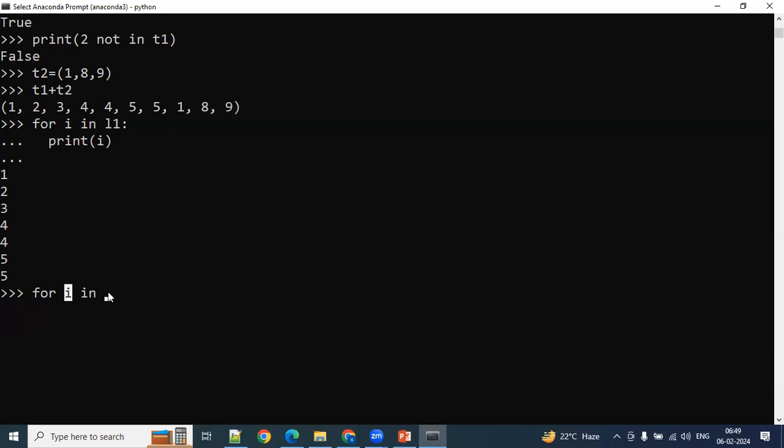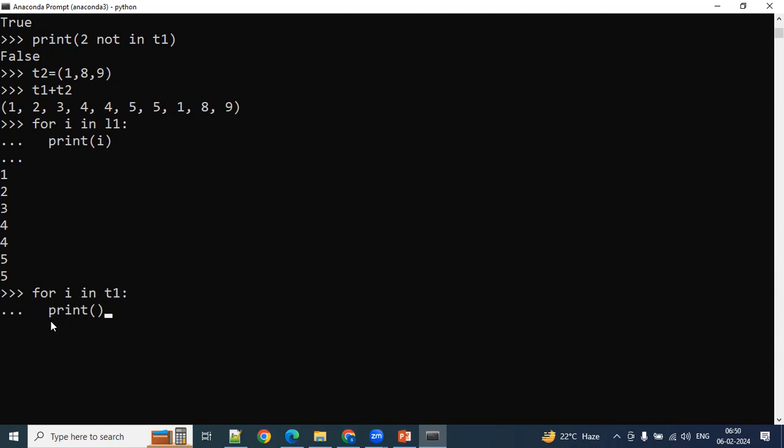What is it that we need to take? Tuple, right? So T1 I'm taking here. For T1 for loop, definitely you have to take the indentation symbol, that is colon. So hit enter. Give two spaces so that it will come into the for loop. This print is a part of the for loop actually.